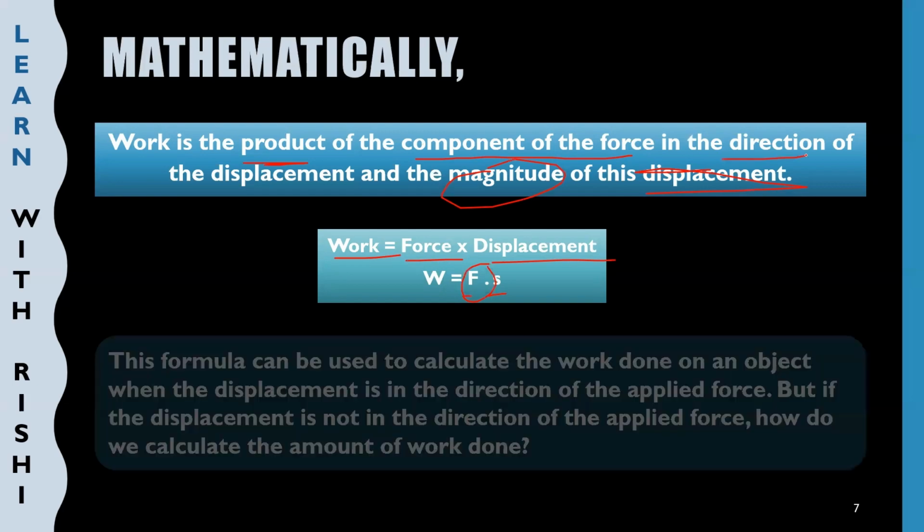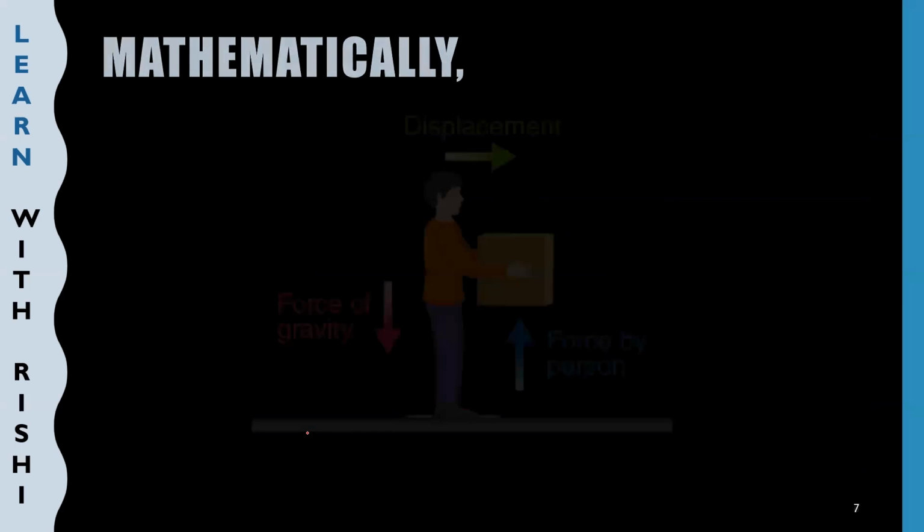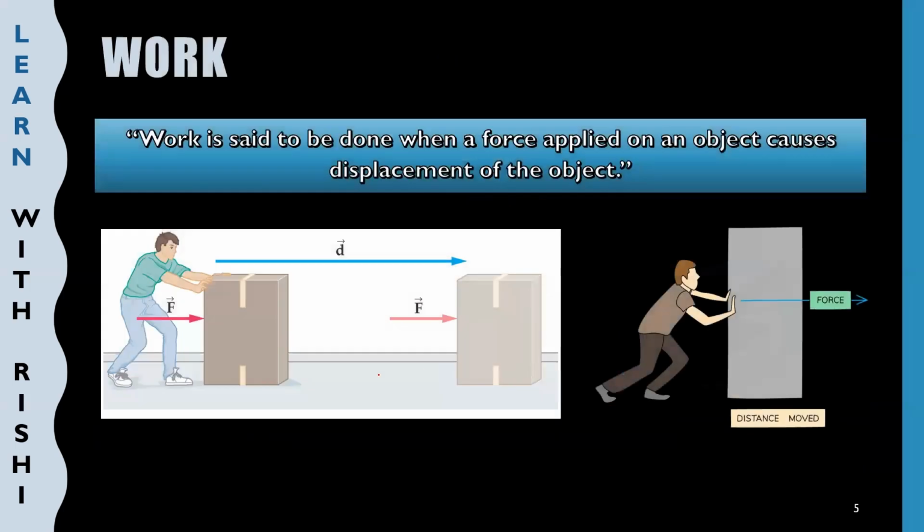This force is nothing but that component of force which is in the direction of the displacement. Now, this formula can be used to calculate the work done on an object when the displacement is in the direction of applied force. For example, in the previous picture, the force is applied in a straight line and the displacement is also in a straight line.